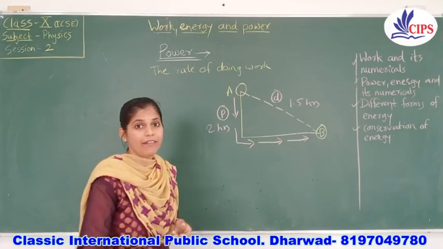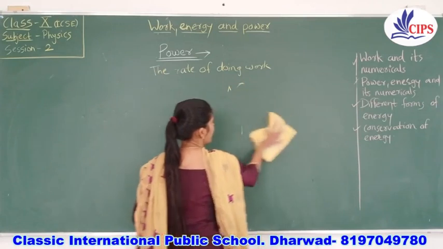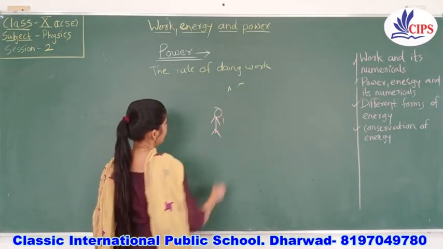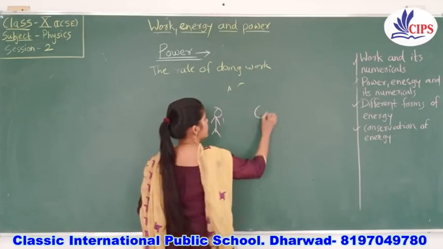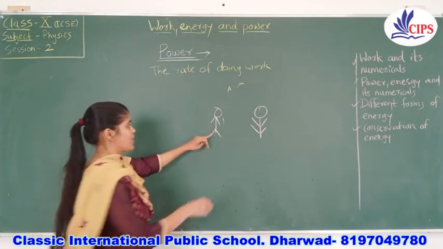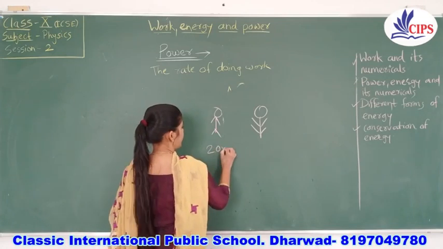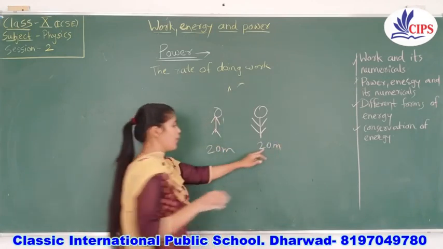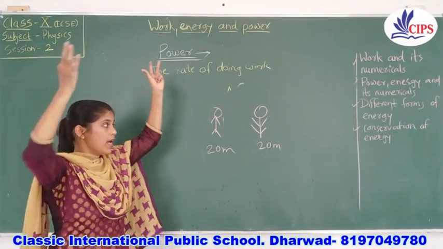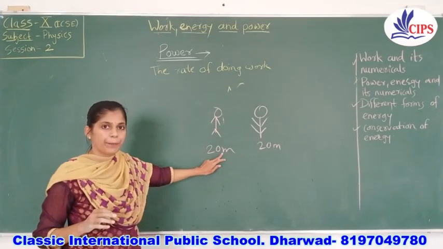One more example I will give you. Suppose there were two coolies. Coolie number one looks very tired, and the second coolie is happy. Suppose each has gone 20 meters, both of them carrying some luggage, moving towards 20 meters.